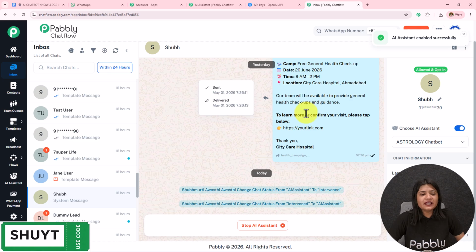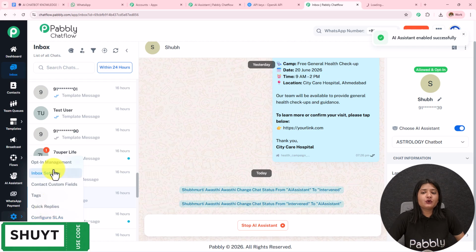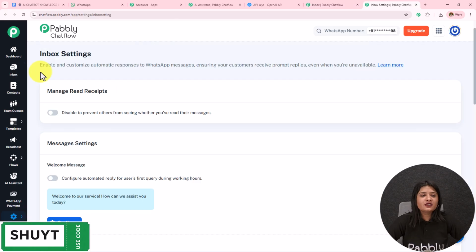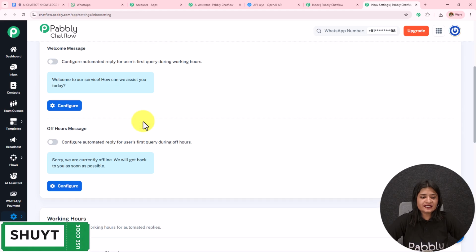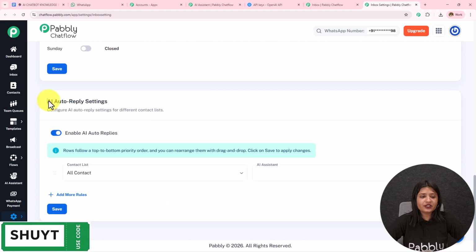But doing this manually and to a particular chat is very time consuming and illogical. So what we can do, we can assign this AI assistant to a particular group or to all the contacts. For that, on the left hand side, we have this option of settings. I'm going to open the inbox settings in a new tab. So here I've landed on this inbox settings. If I scroll down, I will get this option of AI auto reply settings.